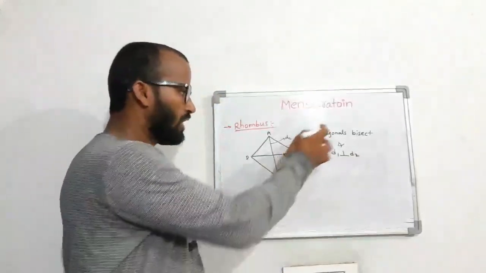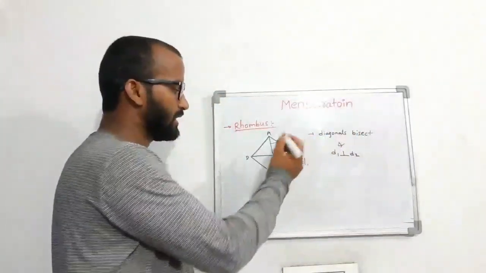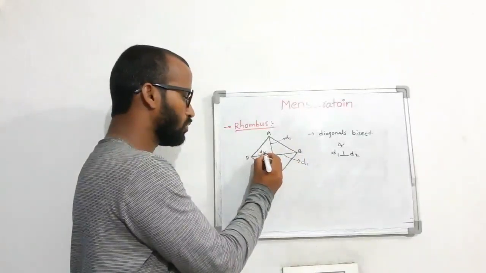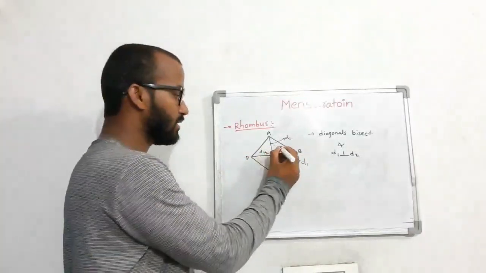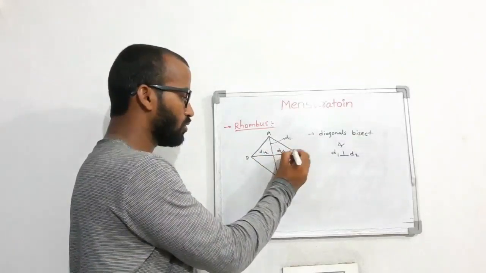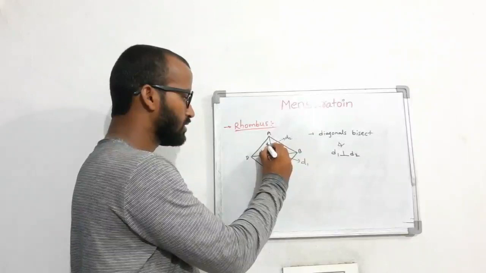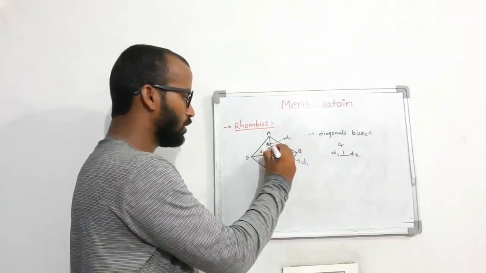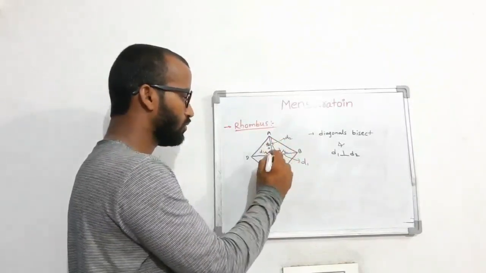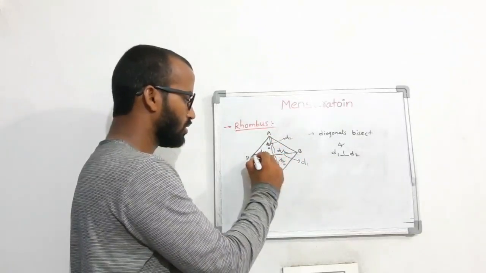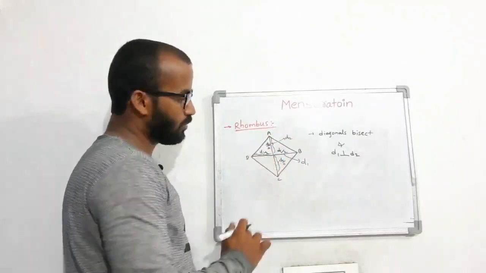Diagonals bisect each other, so if this is total D1, this is D1 by 2. Why? Because diagonals bisect each other. And if this is total D2, this is D2 by 2, here to here D2 by 2, and here to here D1 by 2.